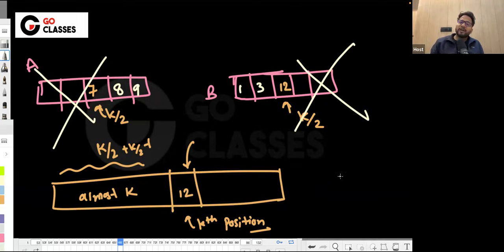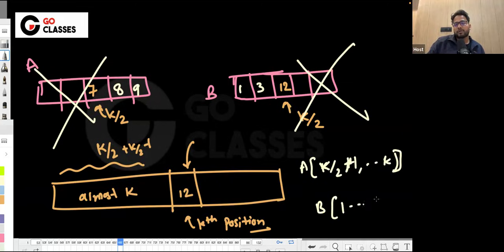So whenever I'm doing the recursion, I can start the recursion from k by 2 plus 1. You can take k by 2 plus 1 to k from A, and from B you can say 1 to k by 2 minus 1, something like this.